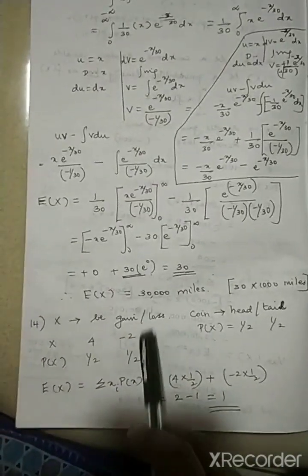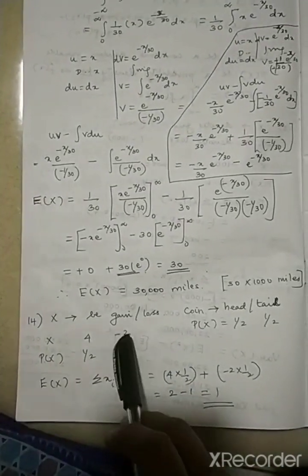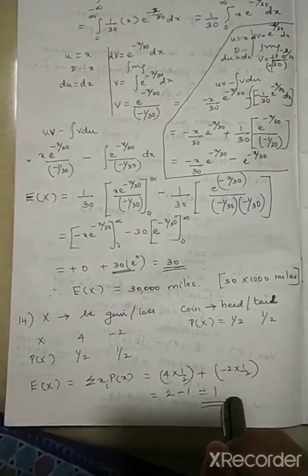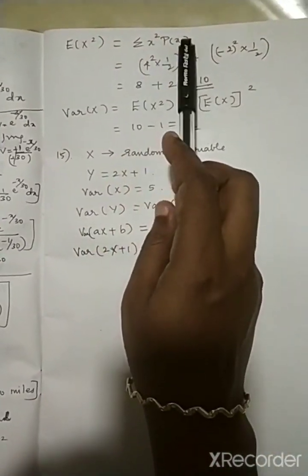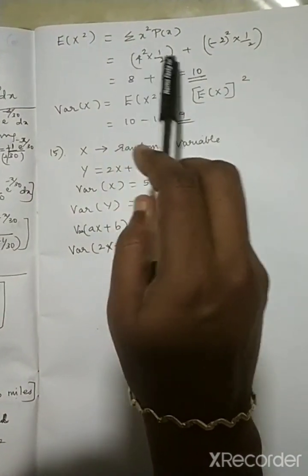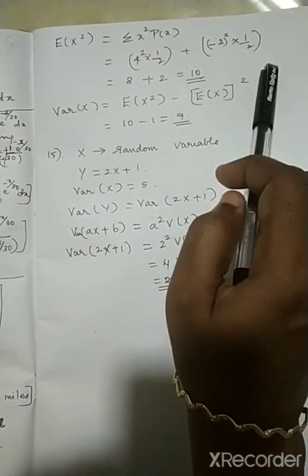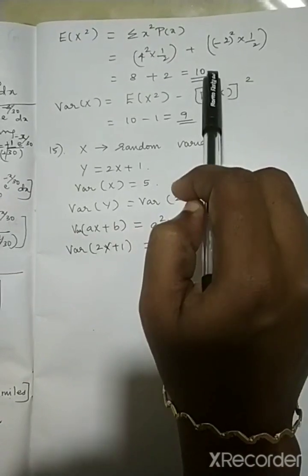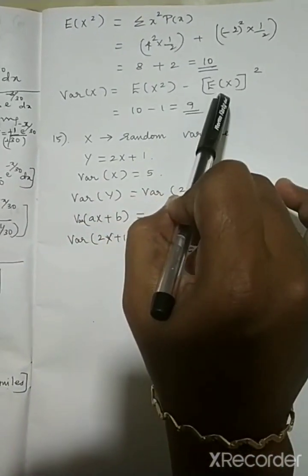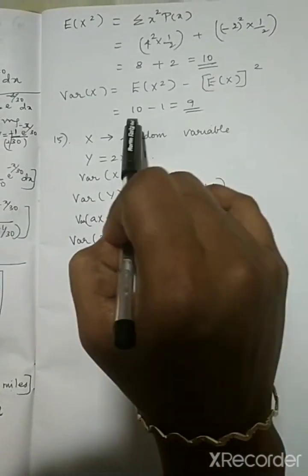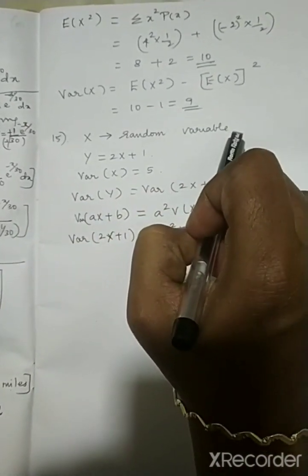Okay. Now you have to find the expectation. Expectation directly you can substitute the formula. It will become 1. Now what is e of x squared? X squared into p of x, that is 4 squared into 1 by 2. Then this into 1 by 2. So again I will be adding. I will be getting 10. What is this variance of x? That is e of x squared minus e of x the whole square. So I will be getting 10 minus 1, 9.